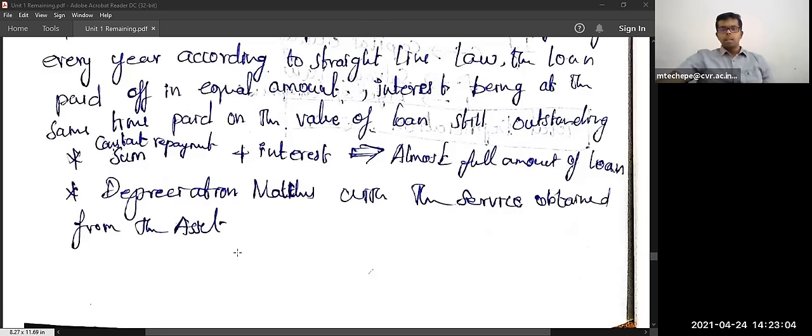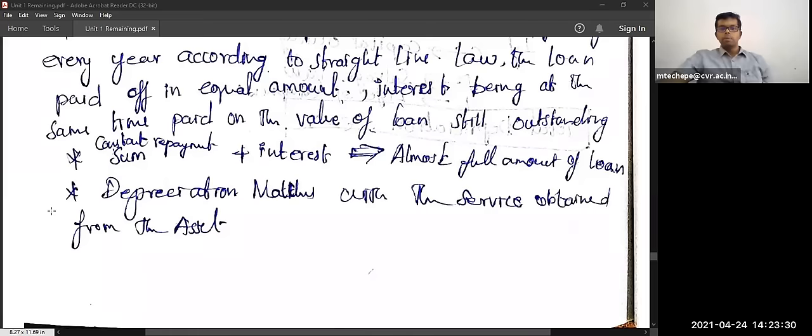If you are buying a generator and you are not using it for 2 years, and again after 2 years you have to maintain it and run it, you need to spend some cost to put that generator back in service. So for that, we can't raise the depreciation amount.